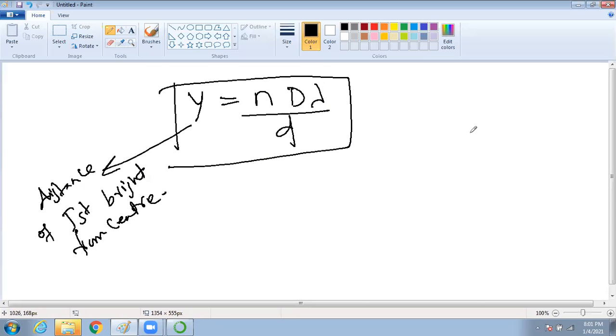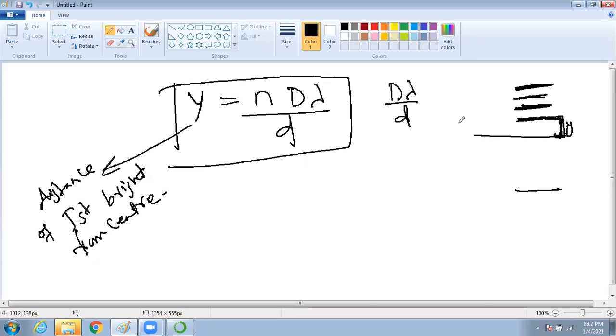From the center. That means I have a screen. If this is the center, this is the first bright, and this is y. This is the second bright, this is the third bright, this is the fourth bright. Clear? So if n equal to 1, it will be D lambda by d, this distance.